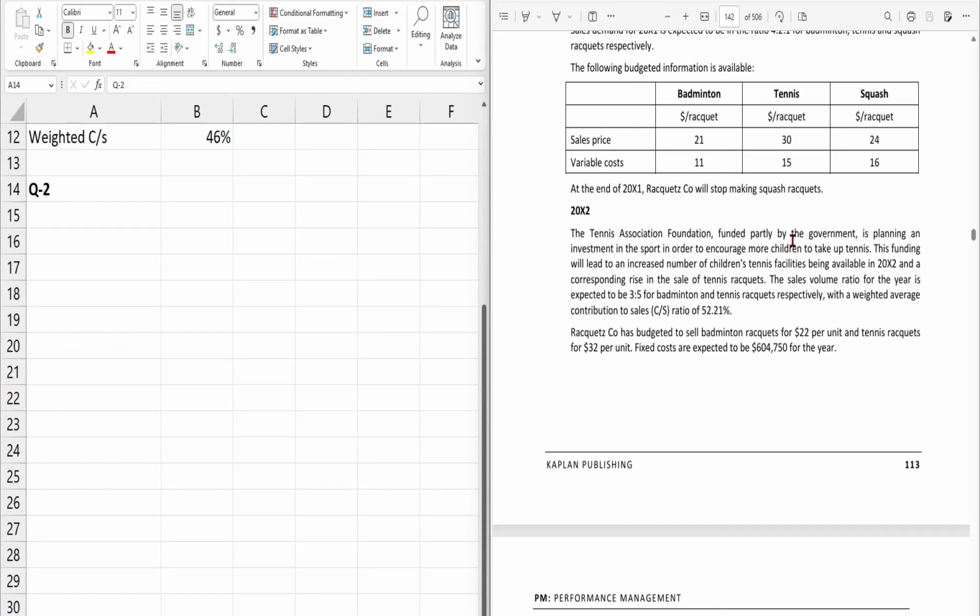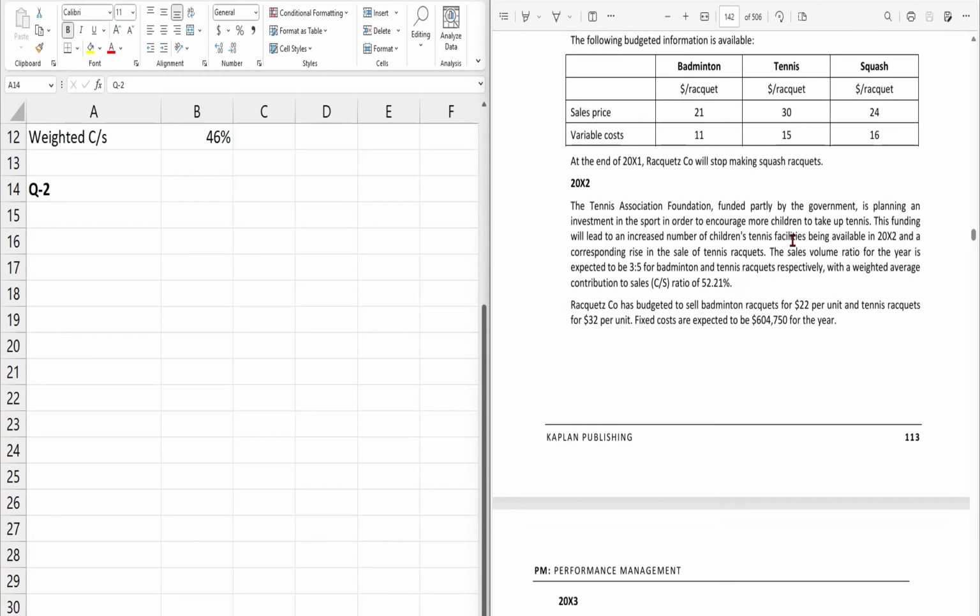The sales volume ratio for the year is expected to be 3:5 for badminton and tennis rackets respectively, with a weighted average contribution to sales ratio of 52.21%. The Racquetz Co has budgeted to sell badminton rackets for 22 per unit and tennis rackets for 32 per unit. Fixed costs are expected to be 604,750 for the year.